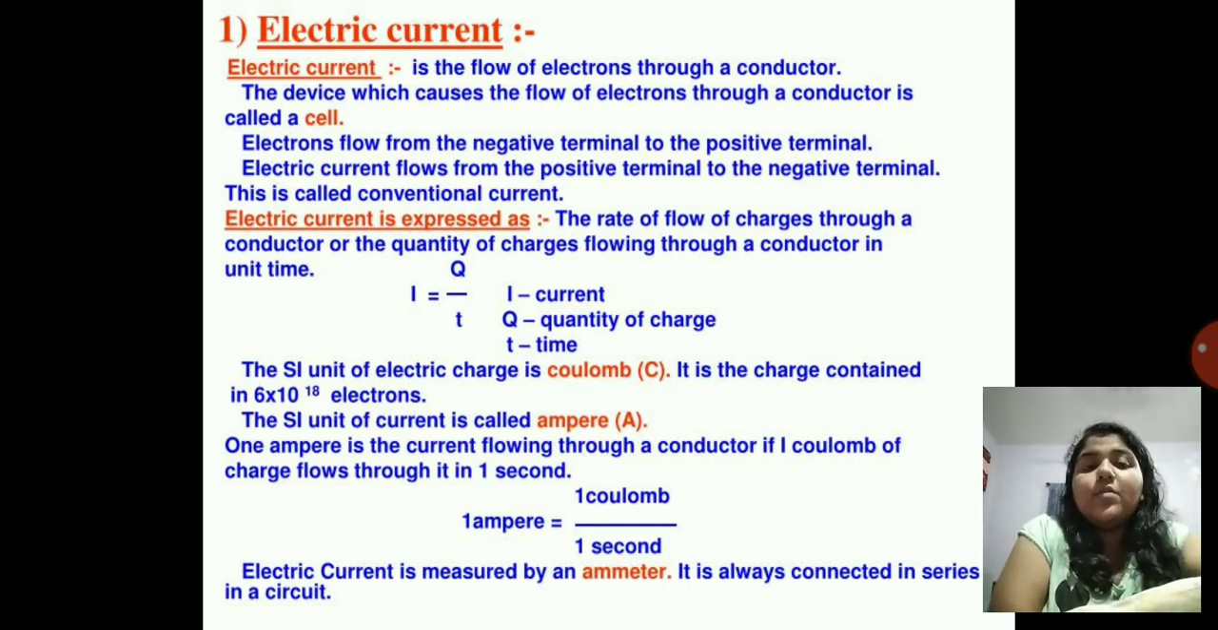The SI unit of current is called ampere. The SI unit of electric charge is coulomb, but the SI unit of current is ampere. 1 ampere is the current flowing through a conductor if 1 coulomb of charge flows through it in 1 second. Then it is known as 1 ampere. Electric current is measured by an ammeter. It is always connected in series in a circuit.